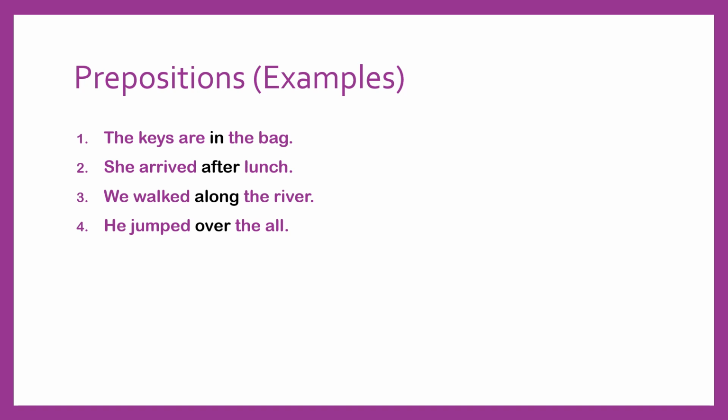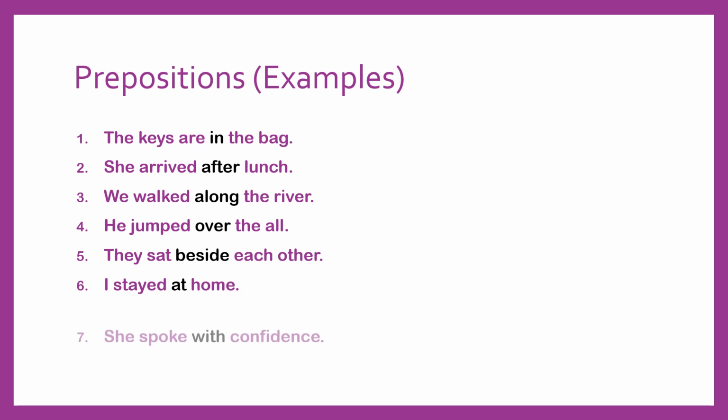The preposition over tells us the position and movement. They sat beside each other. The preposition beside shows where they sat. I stayed at home. The preposition at tells us the exact place. She spoke with confidence. With shows the manner.